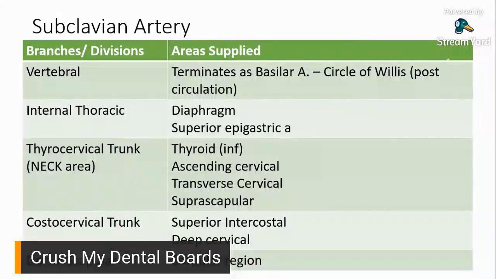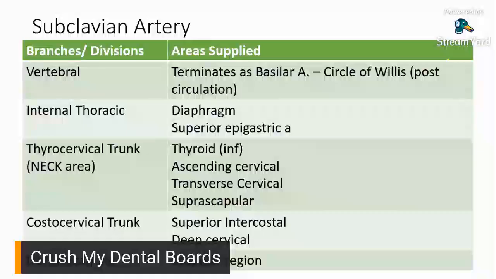Parang yung sinabi ko, like thyrocervical. Thyro, where would it pertain to? Your thyroid area. Cervical, where would it pertain to? Your neck area. Like costocervical. So costo, it would pertain to your rib area. And then cervical again, neck.